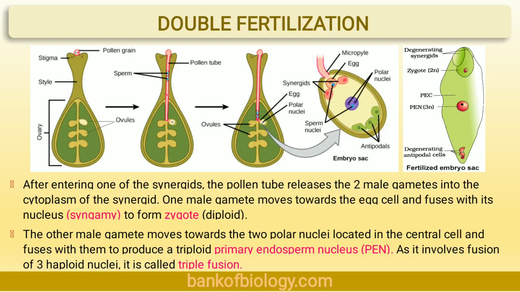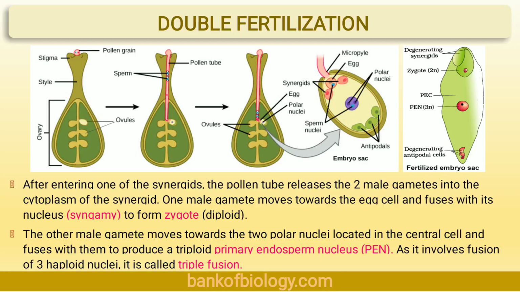Let's see the details of double fertilization. Pollen grain germinates on the stigma to form the pollen tube. Pollen grain has two non-motile male gametes, thin cytoplasm and a degenerating tube nucleus. On reaching the ovary, if the pollen tube enters through the micropyle, it is called porogamy. If the pollen tube enters through the integuments, it is called mesogamy. And if the pollen tube enters through the chalaza, it is called chalazogamy.